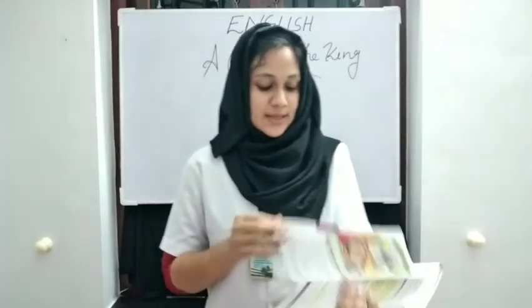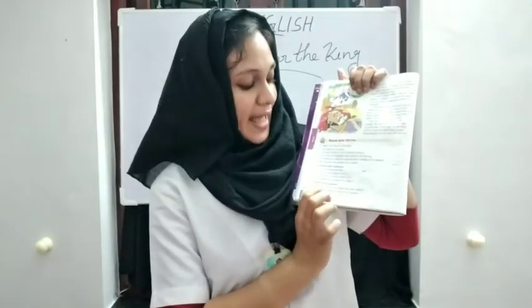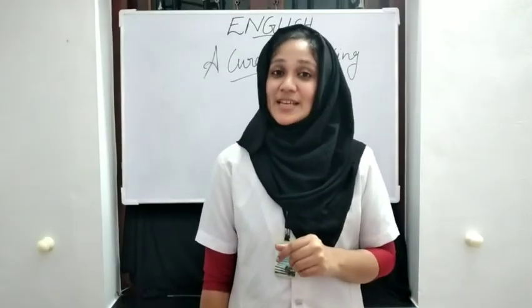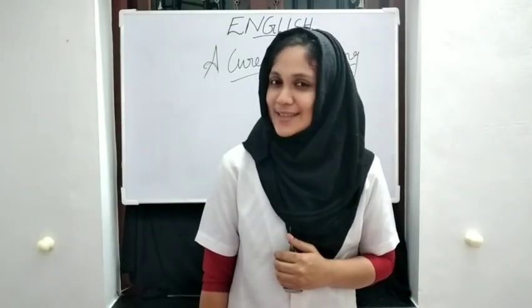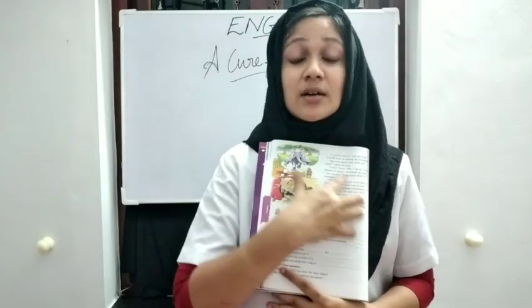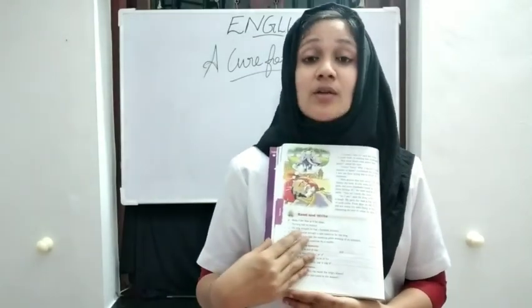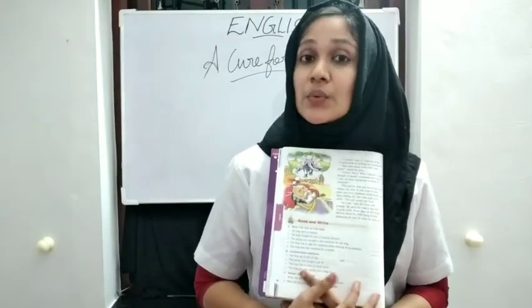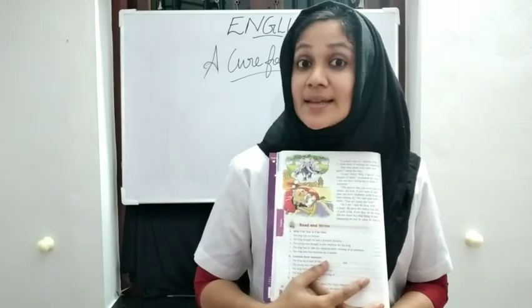That's the first thing. Second, this activity B you want to copy down to your notebook. Activity C, both these answers the teacher will send you through WhatsApp, and you want to copy them down to your notebook. Okay, I hope all of you understand what the teacher taught in this class. I think you like that story, isn't it? Throughout this video, the teacher read this chapter for you so you can get the pronunciation. So what do you want to do? You want to read the chapter at least 5 times and seek a signature from your parents.